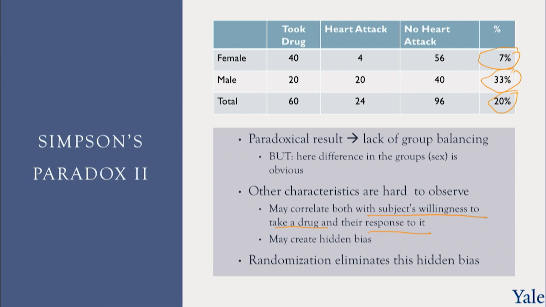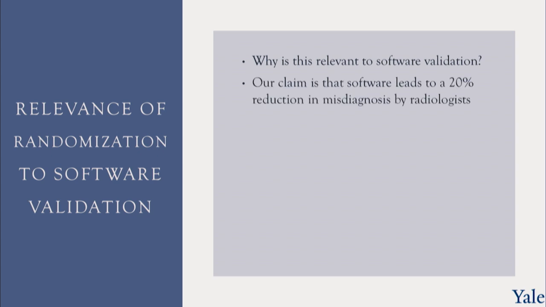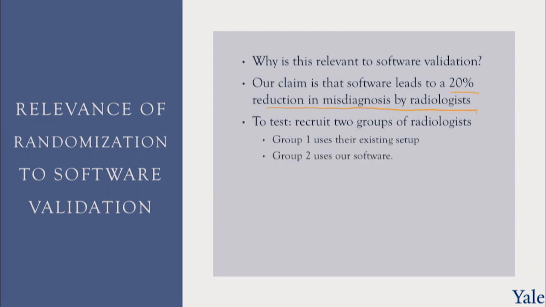Now, you may ask, what does this have to do with software, and why am I talking about this here? And this is where this comes in. Why is it relevant to software validation? Let's say that we have a piece of software that our claim is at least leads to 20% improvement in misdiagnosis by radiologists. So we reduce the misdiagnosis, we get a 20% improvement. To test, we recruit 2 groups of radiologists, and it's a very simplified study. It's a lot more complicated in the real world, but just give it to me for now.